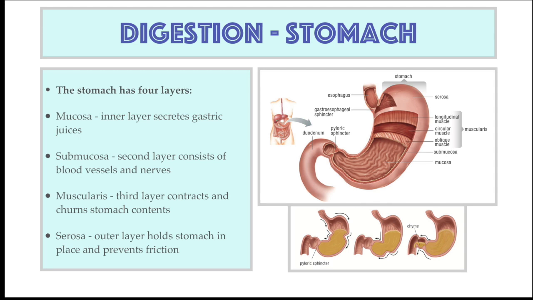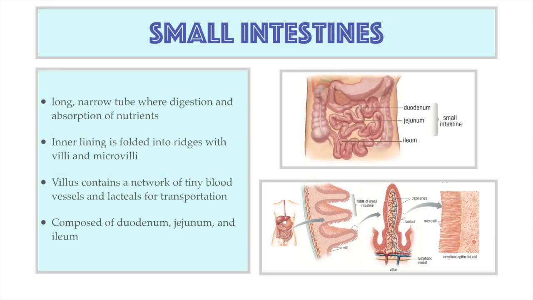When chyme is digested enough, the pyloric sphincter, which is the stomach exit, opens to release chyme in spurts into the small intestine. The small intestines are long, narrow tubes where digestion and absorption of nutrients occur. Food is propelled through the small intestines by peristalsis.